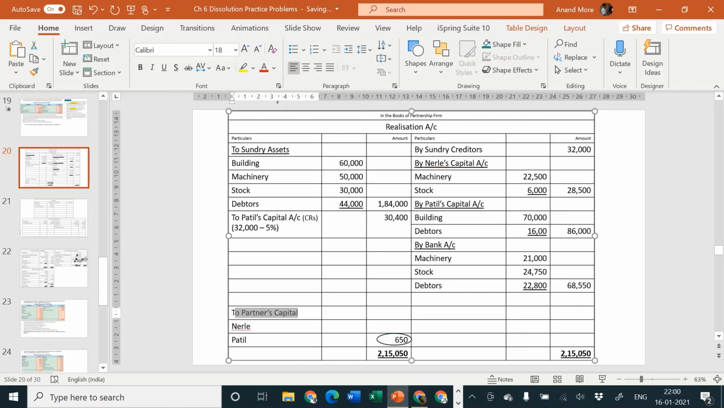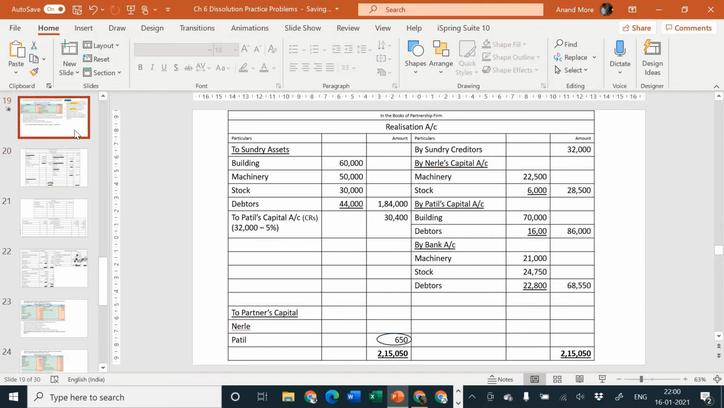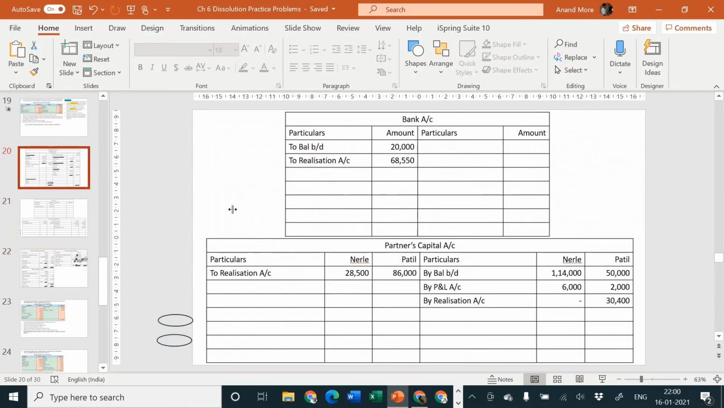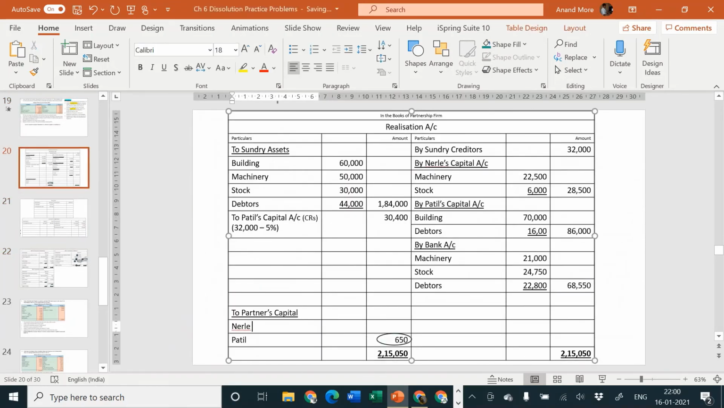Two partners capital, and the ratio is how much? The ratio is 3:1. So we'll write here 3 and 1. 650 to be divided by 4, multiplied by 3. 650 divided by 4 into 3, that goes to 488,